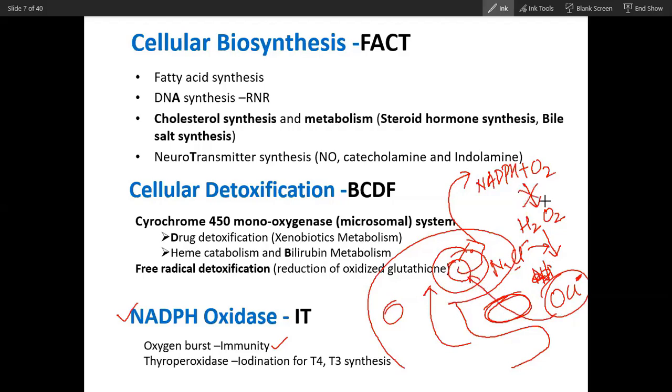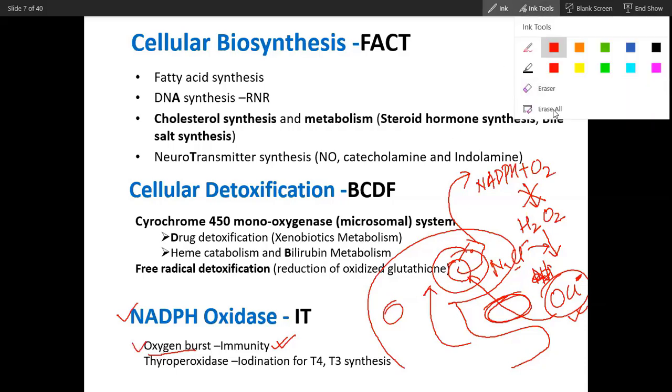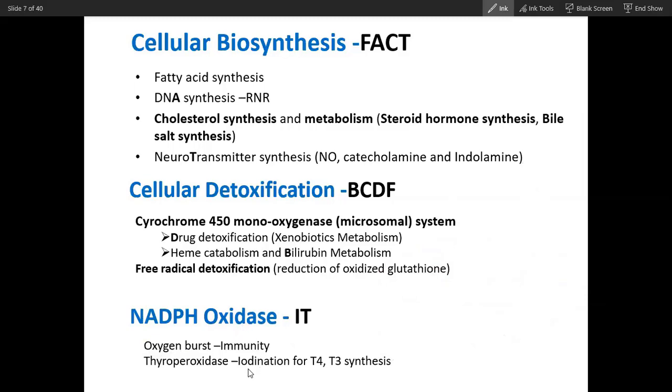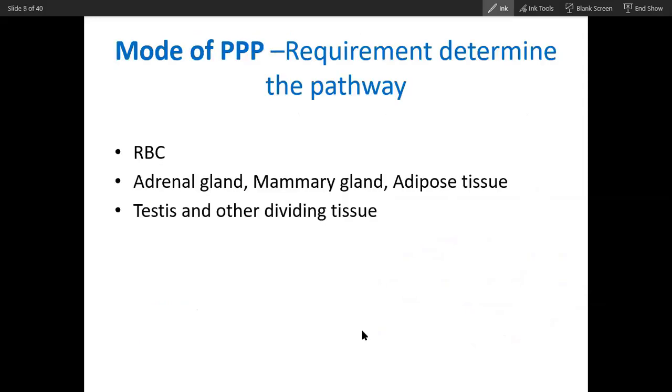If this process is absent, there will be disease, and this phenomenon is called oxygen burst, because oxygen will produce free radicals. Oxygen will convert into a bomb that will actually destroy the bacteria. It will be converted into a type of molecular missile, and this molecular missile will attack the bacteria and destroy it. This is why it is called the oxygen burst phenomenon. It is catalyzed by NADPH oxidase. Now, thyroid hormone synthesis also requires NADPH. Did you get that? Now let's see this.